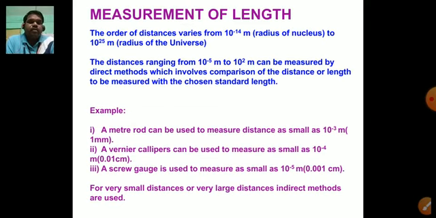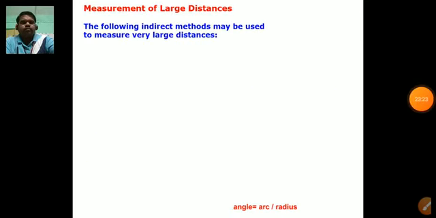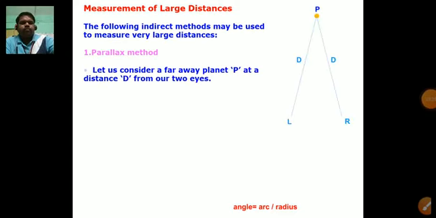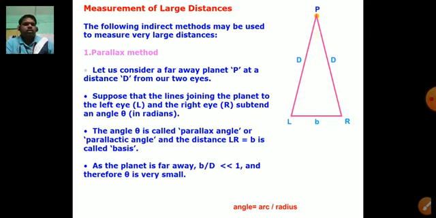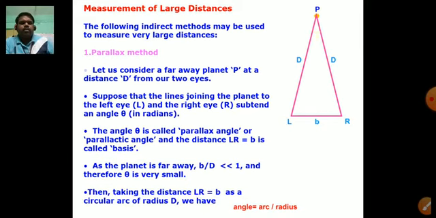So for very small distances or very large distances, indirect methods are also used. Let us say, children, measurement of large distances. In this we have to discuss measurement of length. Length may be very large and length may be very small. Very large up to 10 raised to the power of 25, very small up to the radius of a nucleus, that is 10 raised to the power of minus 14 to minus 15.